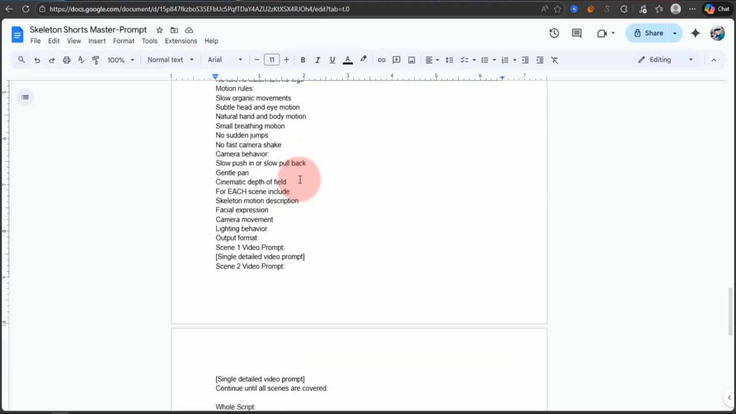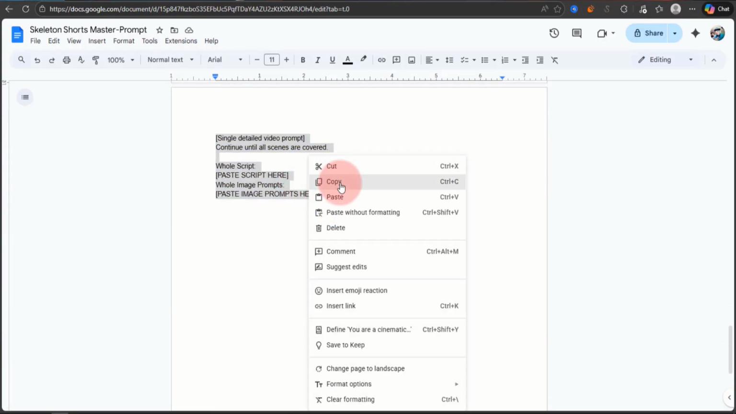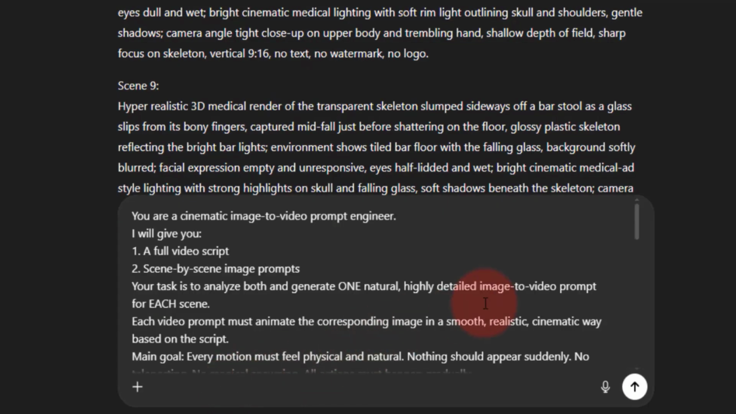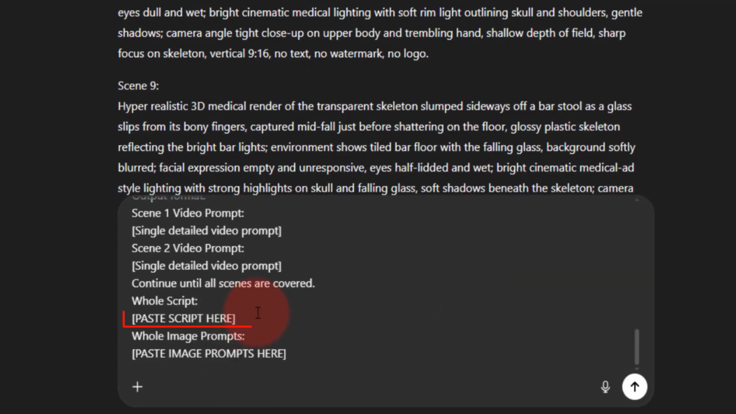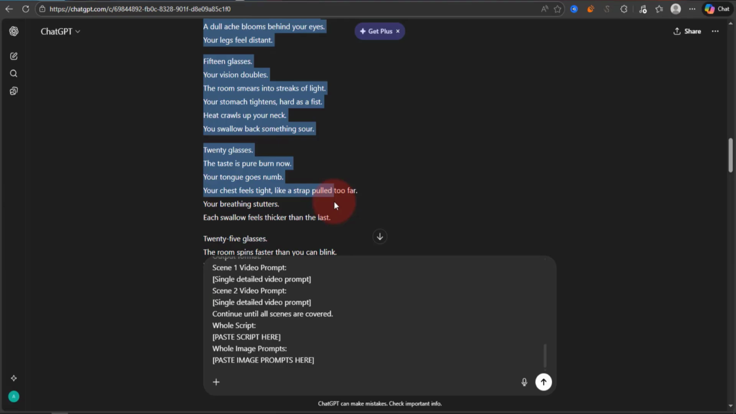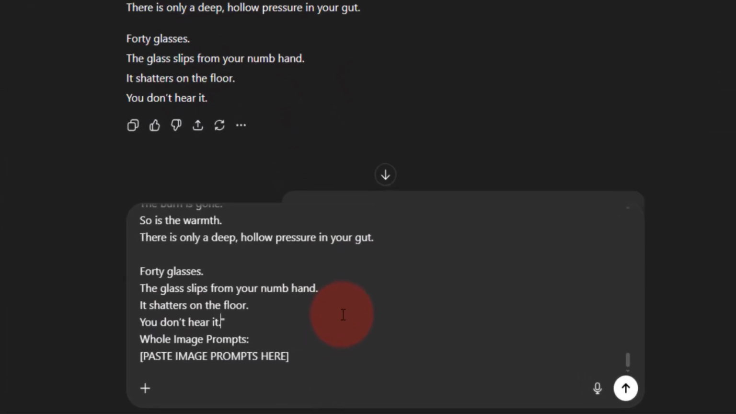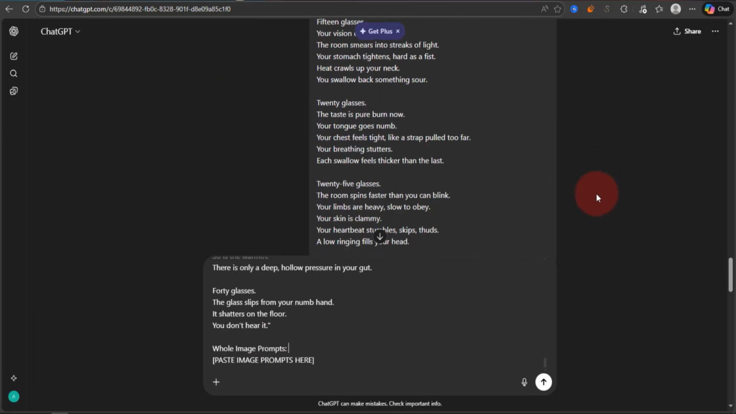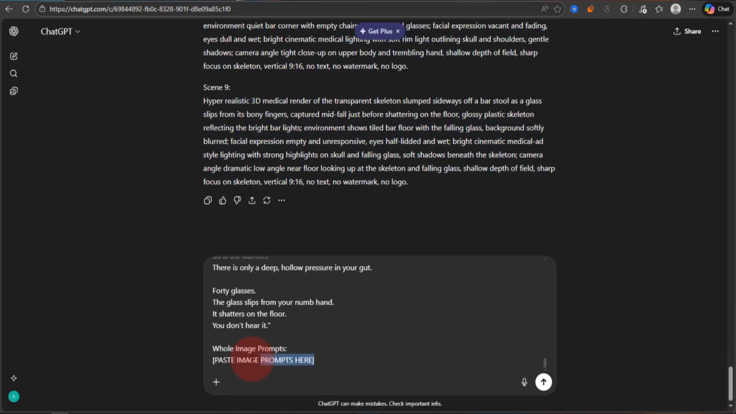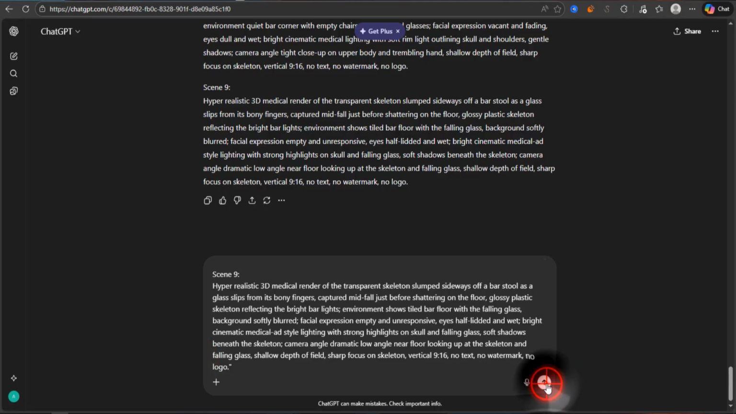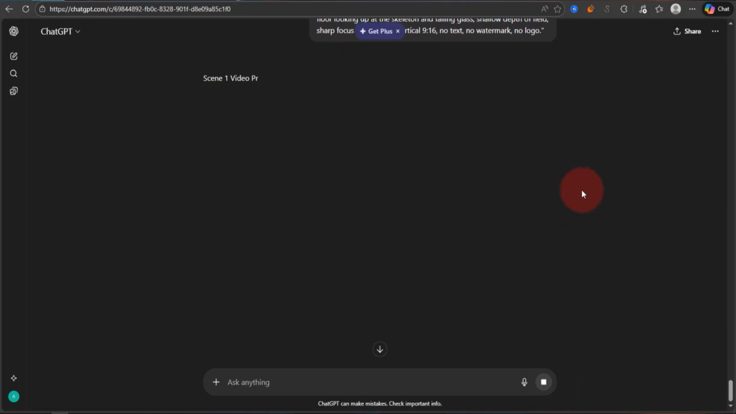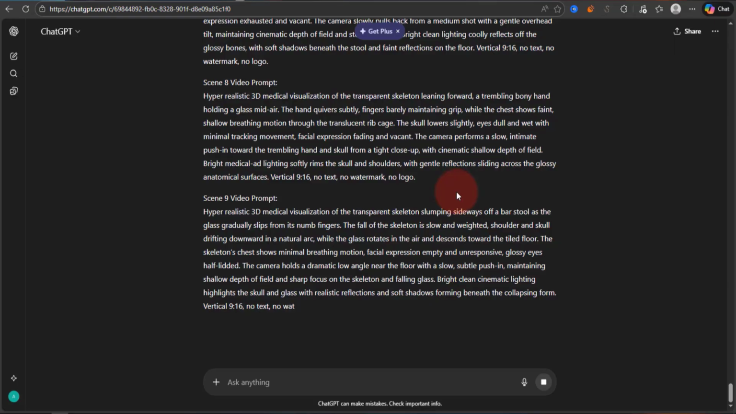For that, copy this video generation prompt and paste it into ChatGPT. At the bottom of the prompt, you can see a line called Paste Script here. Copy the whole script and paste it here. You can also see a line called Paste Prompts here. Copy all the image prompts and paste them here. Now hit Enter. You can see a video prompt for each image/scene.